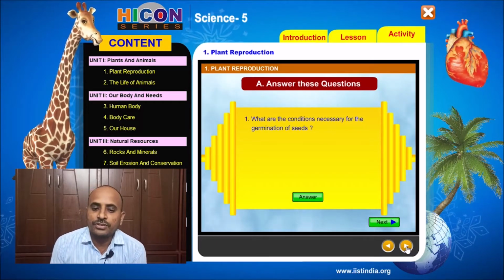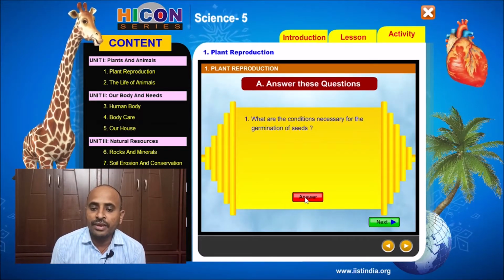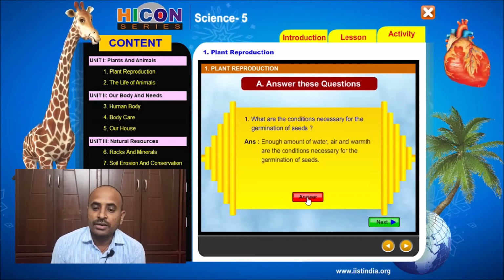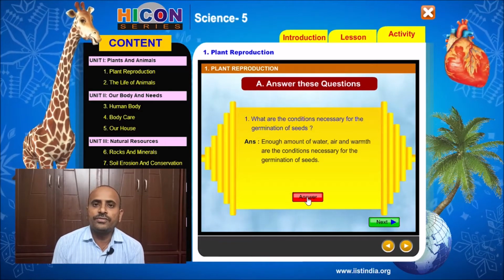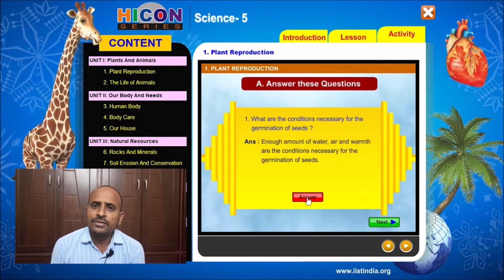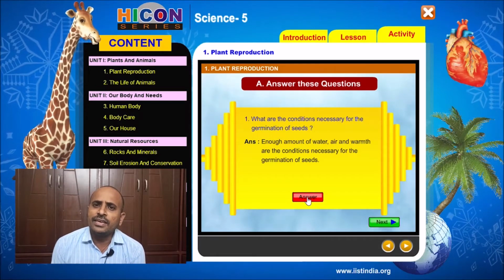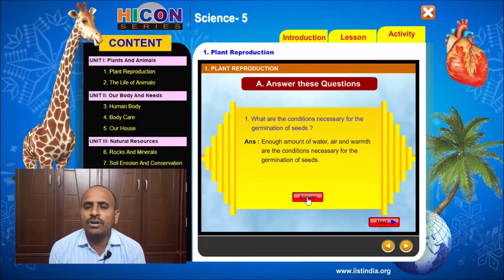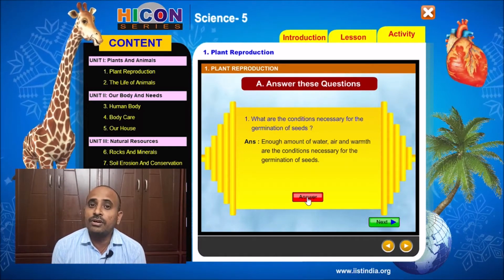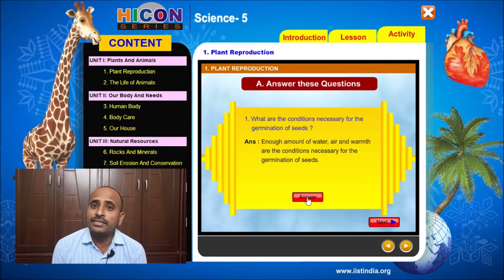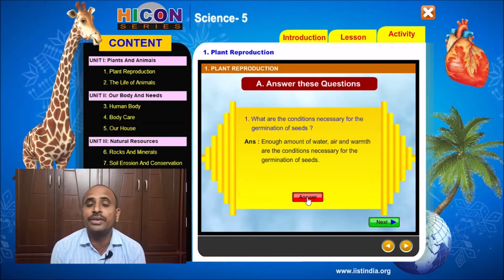The answer for this question is, enough amount of water, air and warmth are the conditions necessary for the germination of seeds. Children, we have discussed it already. Actually the seed is a non-living thing, and inside the seed there is a small tiny plant called embryo, and it is attached to the seed leaves called cotyledons, and there is a small hole present on the outside of the seed which is called micropyle.